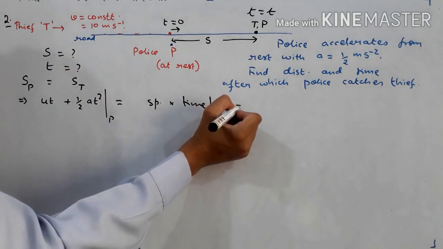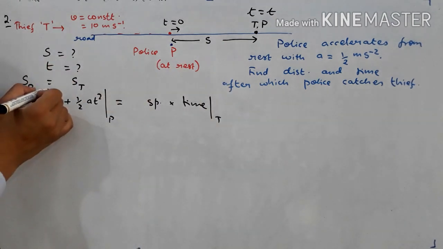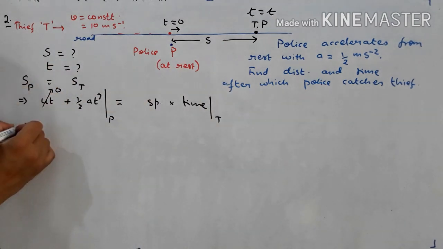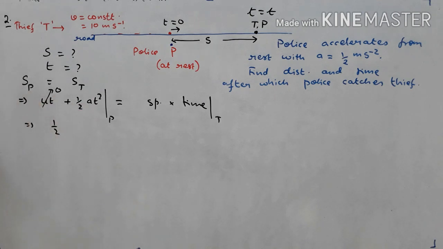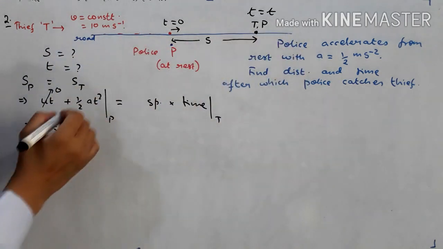So if we solve this, what equation will we get? Now initial velocity for police is how much? 0. So we will get half times a. Now what is a? a is the acceleration of the police. Acceleration of the police is given how much?